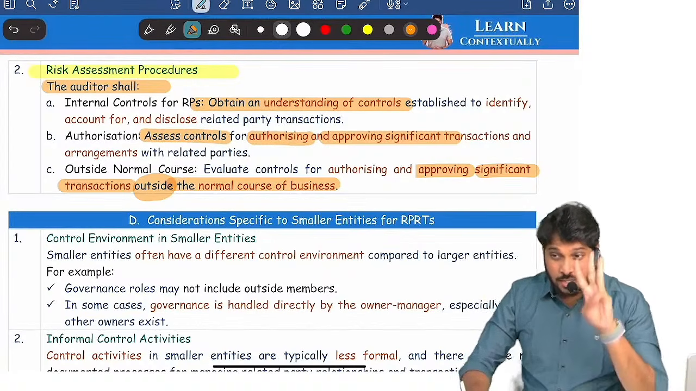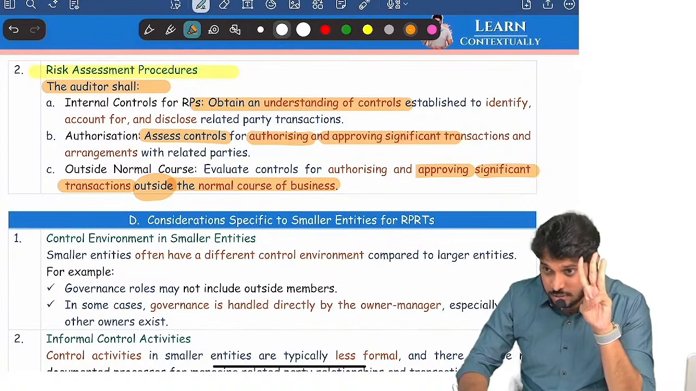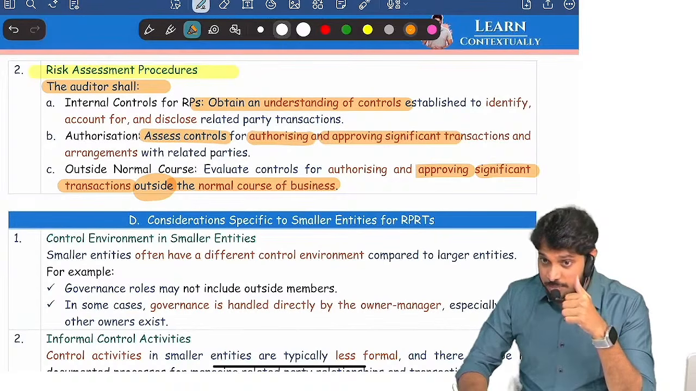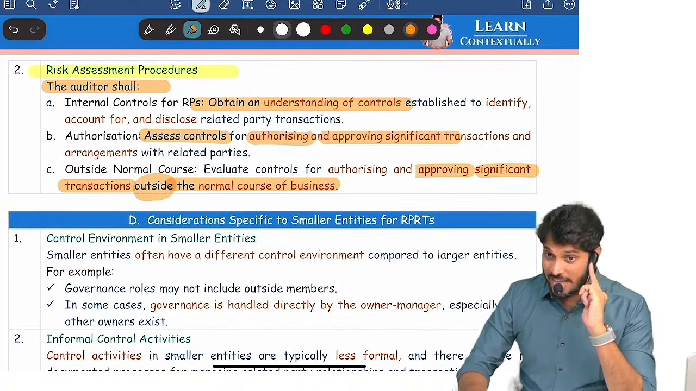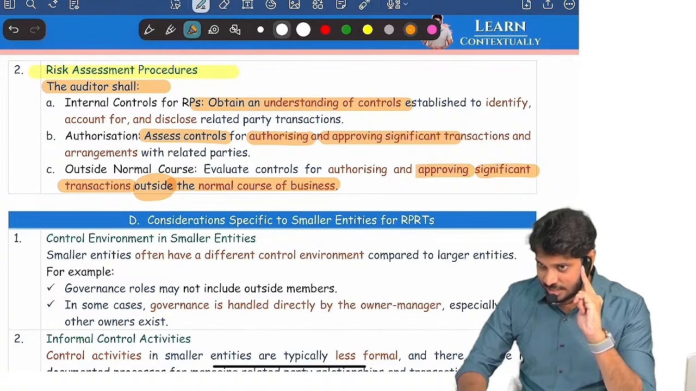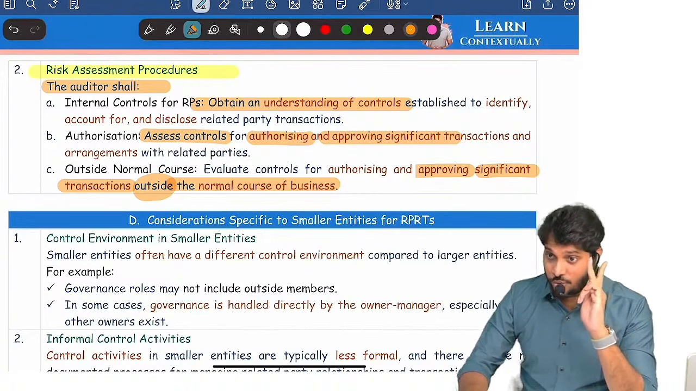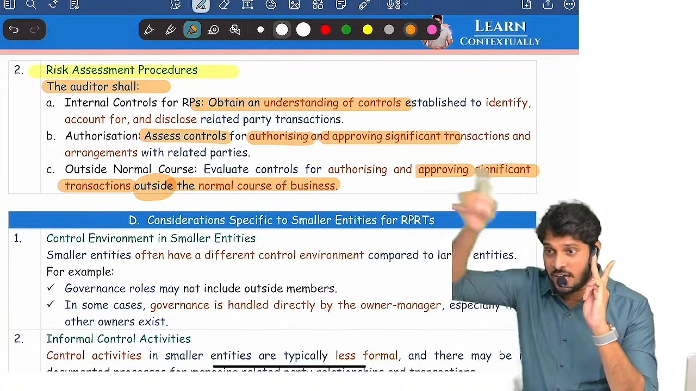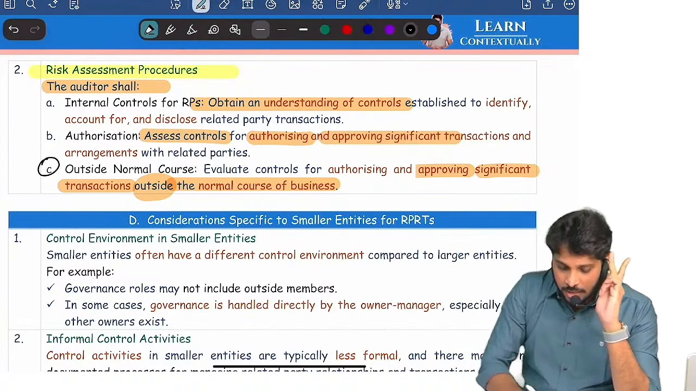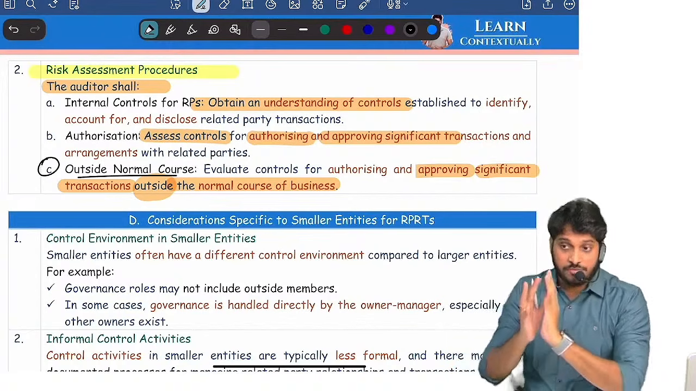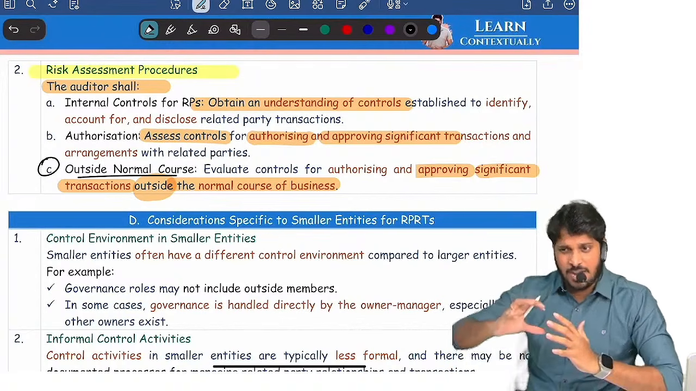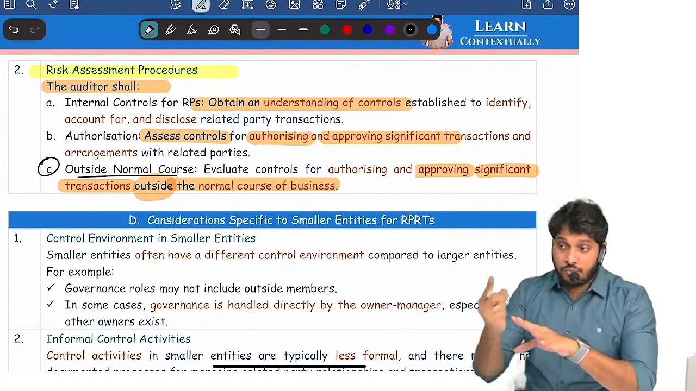So the auditor has to look for three things in risk assessment procedures. First, understand what controls the company established to identify, account for and disclose related party relationships and transactions. Second, assess the controls related to approval and authorization of related party transactions. Third, look for controls for approving transactions that are outside the normal course of business. Remember, outside the normal course, it may be with a related party, it may be with an unrelated party. So we want to first identify whether any transaction happened unusually, and if so, with whom it happened.